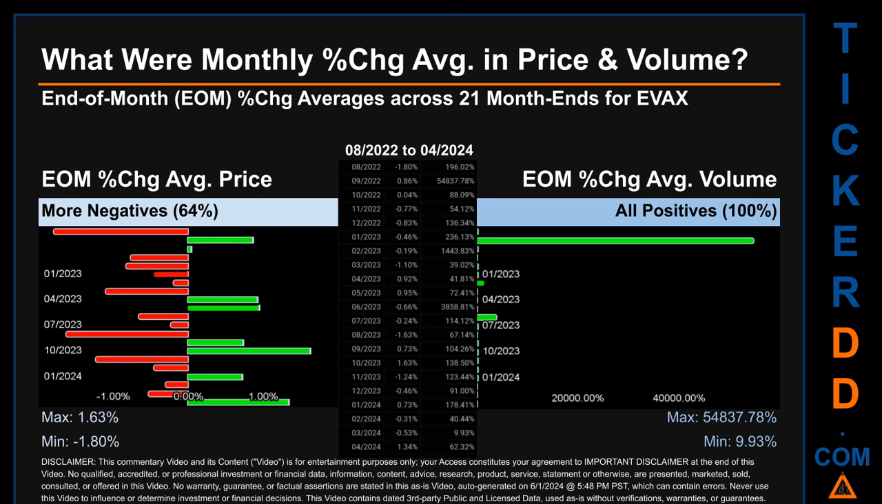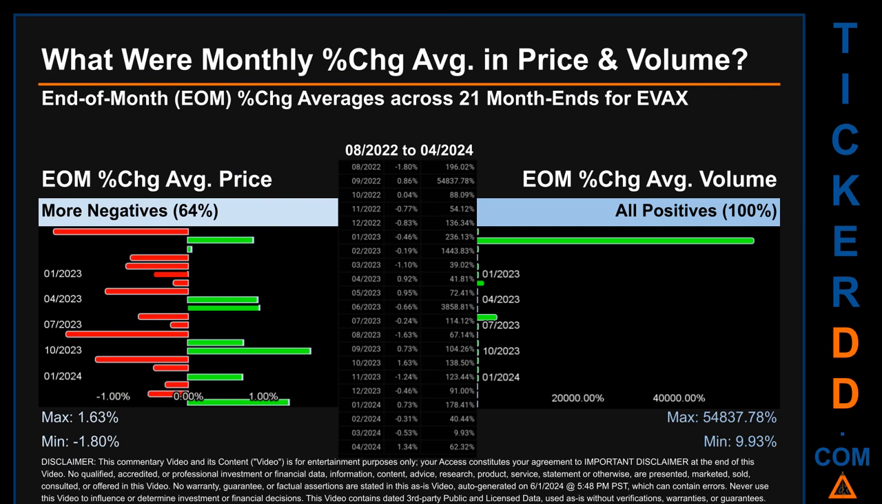What were end-of-month percentage change averages in price and volume for EVAX? The monthly average of percentage change in price and in volume were calculated for each of the 21 month ends. That calculation took daily percentage changes and averaged them for each given month. If a month end came out negative, then it means that the month summarily saw a negative change.